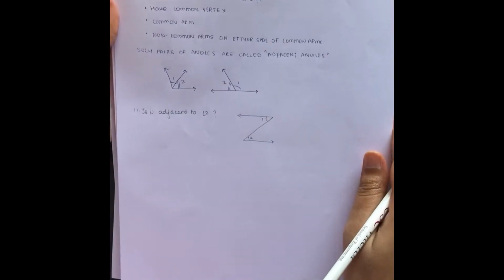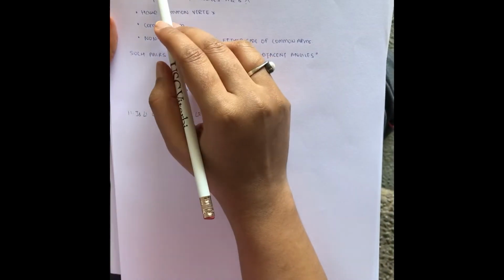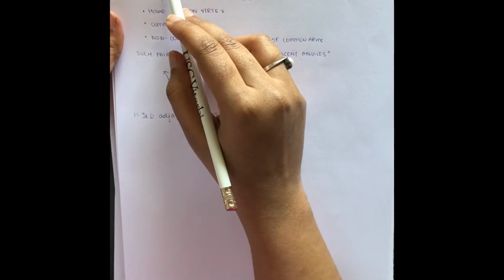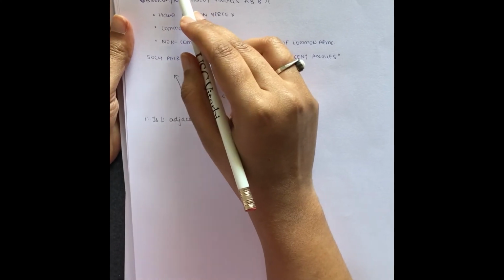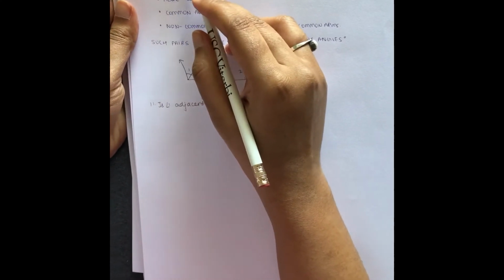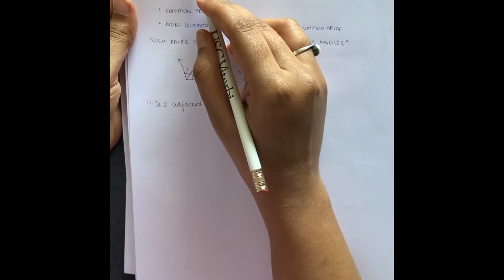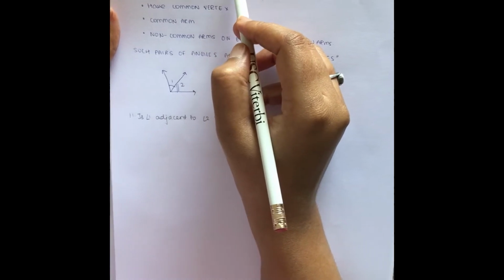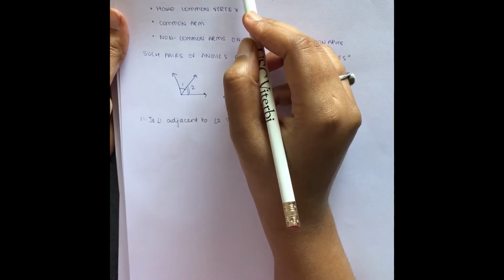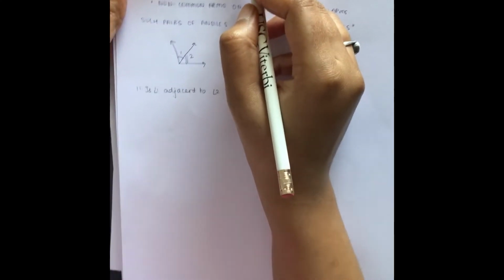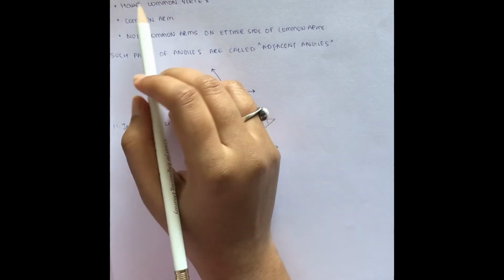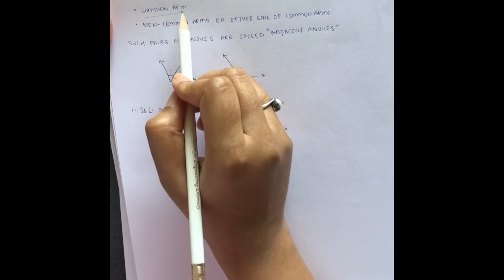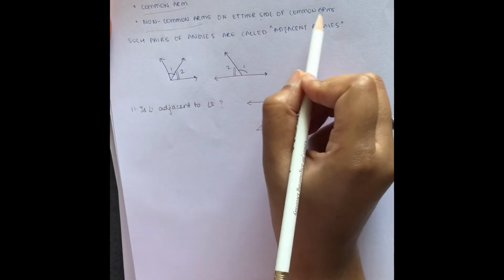Let's move to a new concept called adjacent angles. If you have a book, consider the pages between adjacent pages, the ones which are next to each other. So these make an angle A and these make an angle B. In the case of a car steering wheel, we have seen this. So these also make up adjacent angles. So what are adjacent angles? Adjacent angles are those angles which have a common vertex, a common arm, and a non-common arm on either side of the common arm.